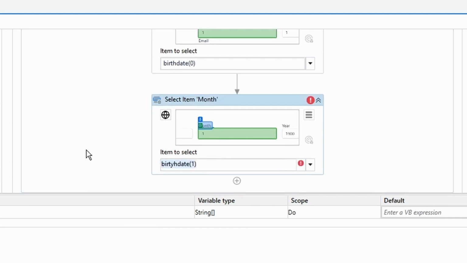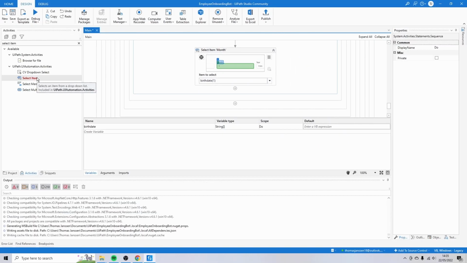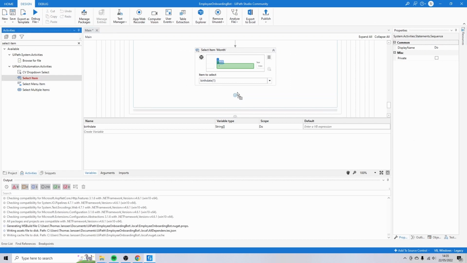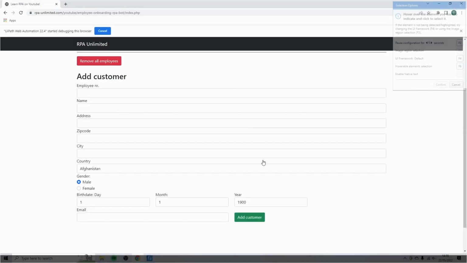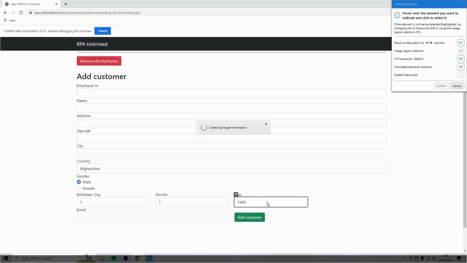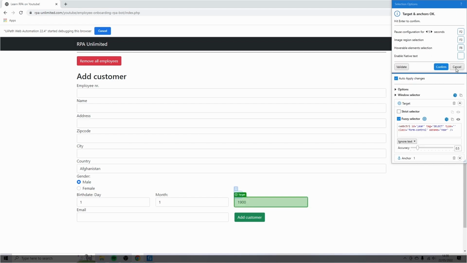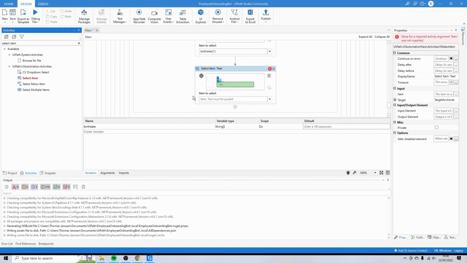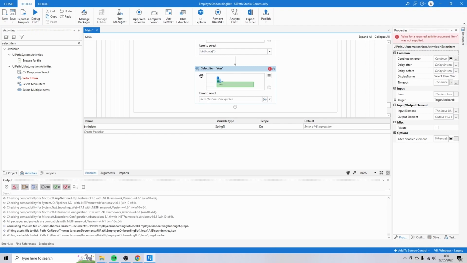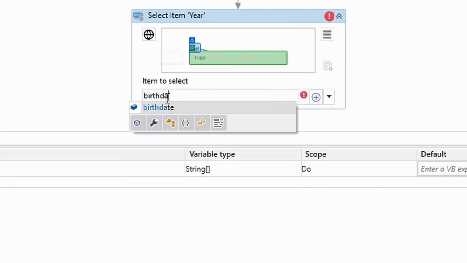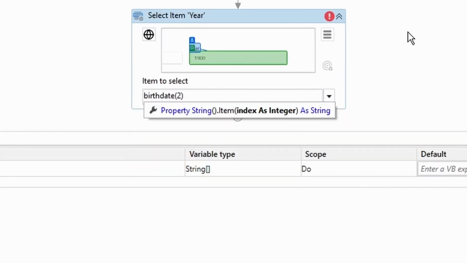Sorry, I made a typo. Then let's take another select item activity. And now we go for the year. Click confirm. And we're going to use birth date 2, because that's where the year is stored in.